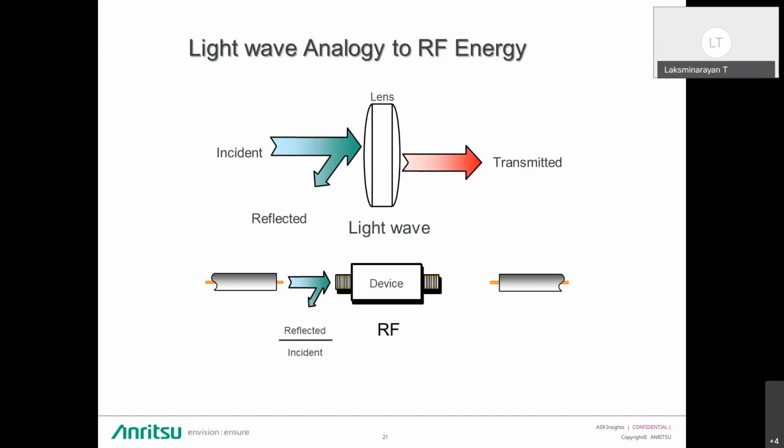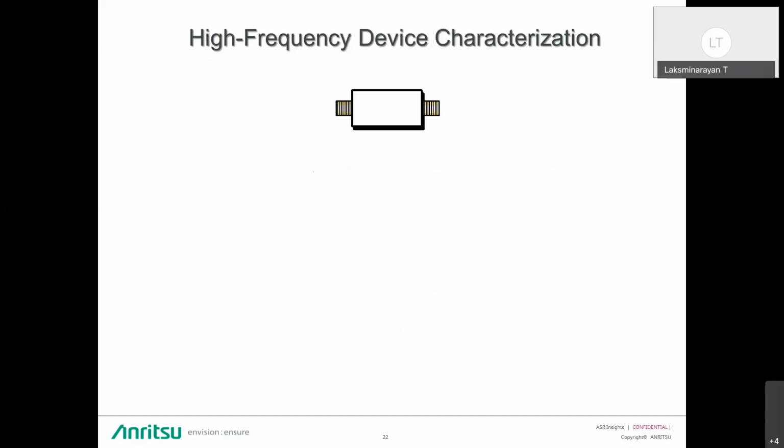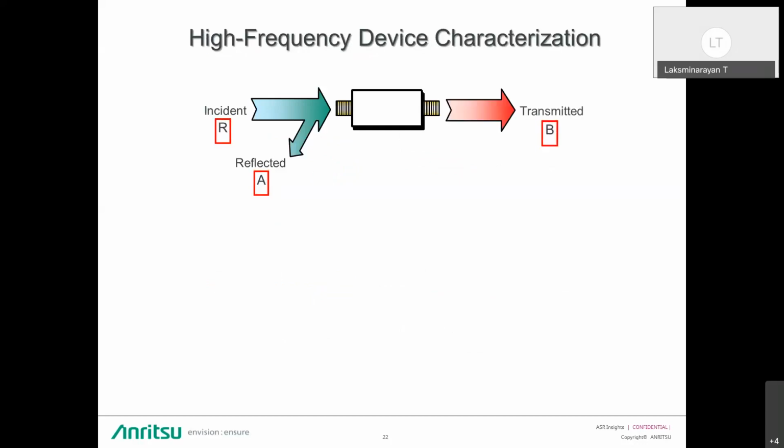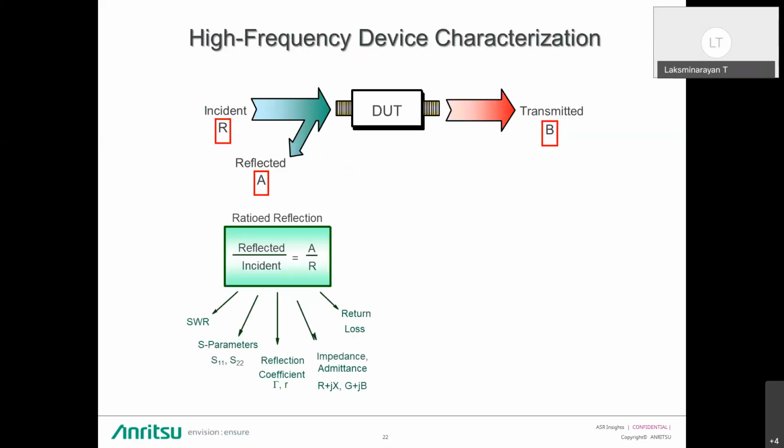Whatever the reflected signal is, we call it the reflection parameter, the ratio of reflected to incident signal. Then comes the transmitted part, which is the transmission parameter, the transmitted to incident ratio. In high frequency device characterization, the incident signal is labeled R, the reflected signal A, and the transmitted signal B, and we do the ratio measurement of reflected by incident, which is called the reflection parameters.